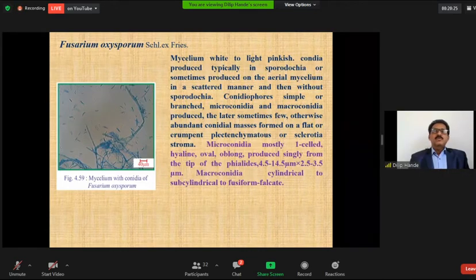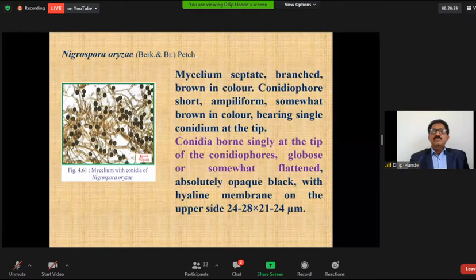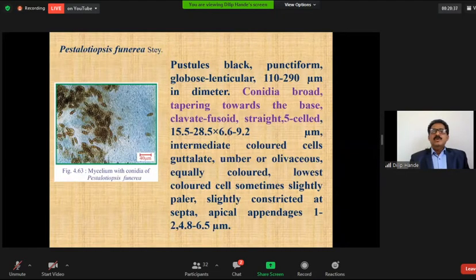This is Nigrospora, which has conidia borne singly at the tip of the conidiophores, globose or somewhat flattened. This is Bipolaris, which has conidia that are broad, tapering toward the base and clavate, straight with 5 septa, which is a very important endophyte isolated.